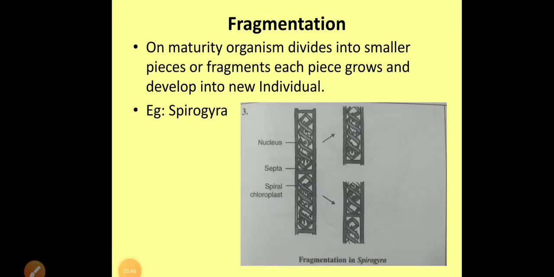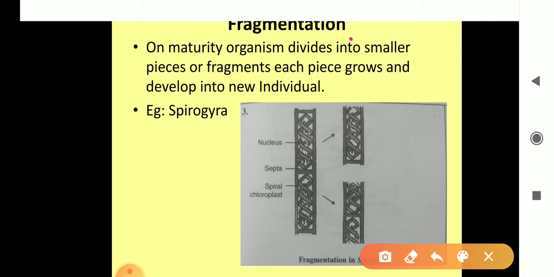Now, next is fragmentation. The next type of asexual reproduction is fragmentation. In some multicellular organisms, the body is filamentous. It means cells are united end to end to form a thread-like structure. An organism which forms pond scum, that is Spirogyra. It is a green algae. It also reproduces by the method of fragmentation. You can see in this diagram,